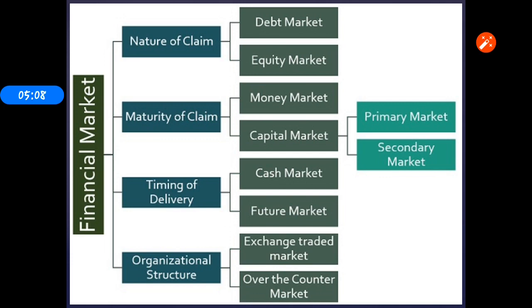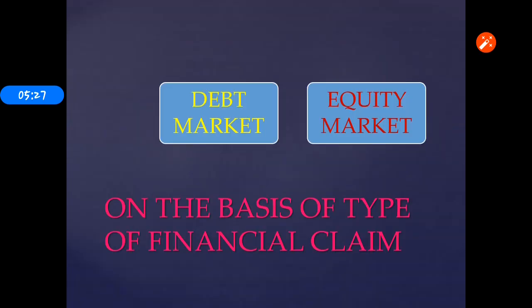Here the nature of client is classified into two parts. One is the debt market and another one is the equity market. So what is the debt market?